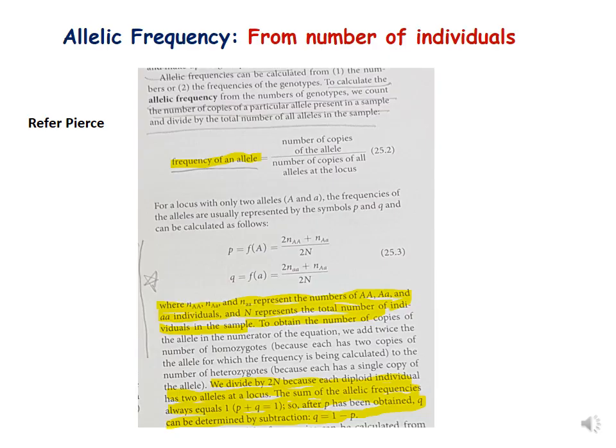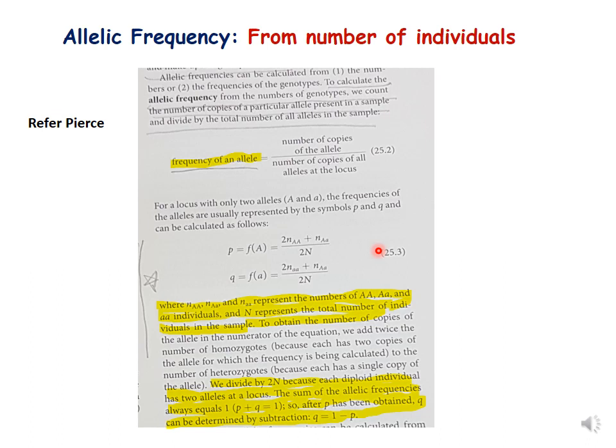Now, how to calculate allelic frequency from the number of individuals? Here is the second equation, where the frequency of an allele is calculated as the number of copies of the allele upon the number of copies of all alleles at that locus. You can see in equation 25.3 that the frequency of the dominant allele, represented by p, is equal to 2n plus n upon 2N.